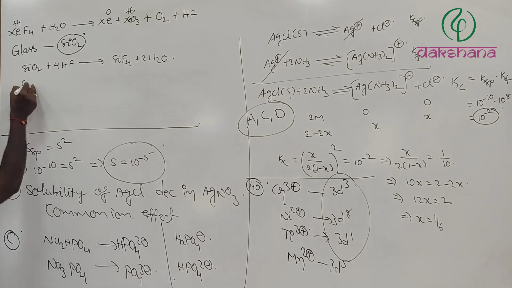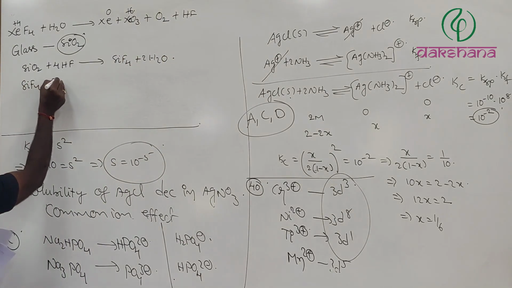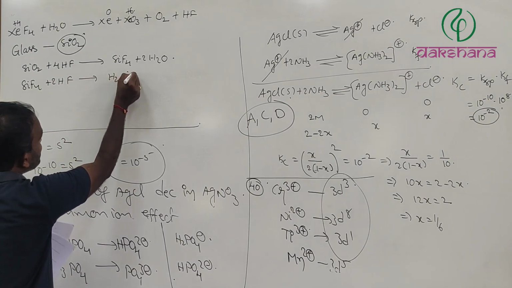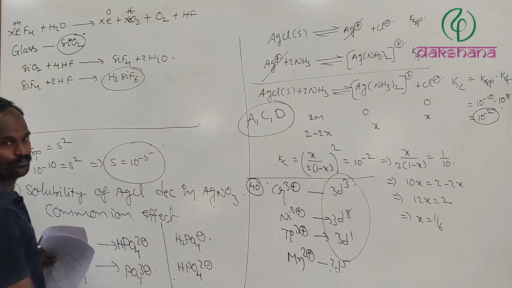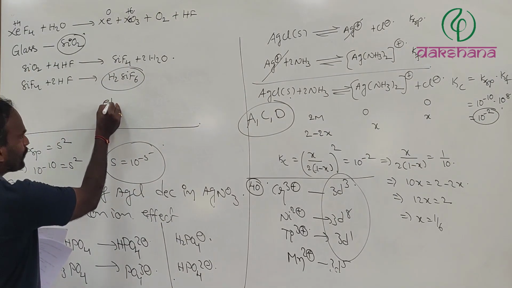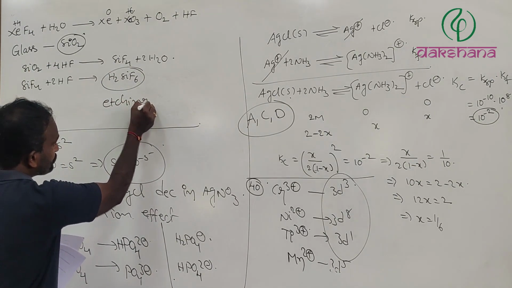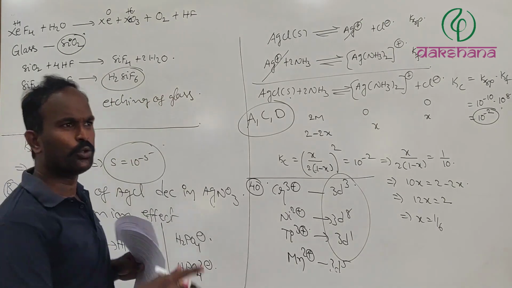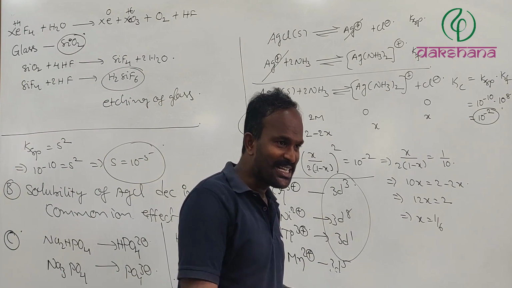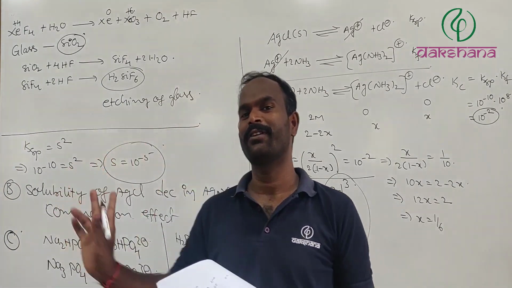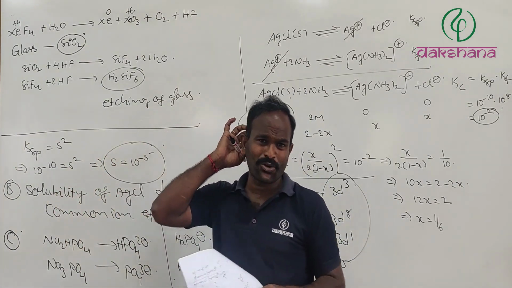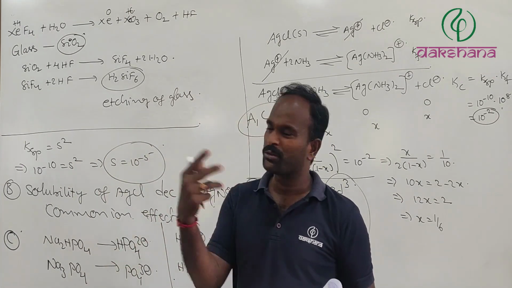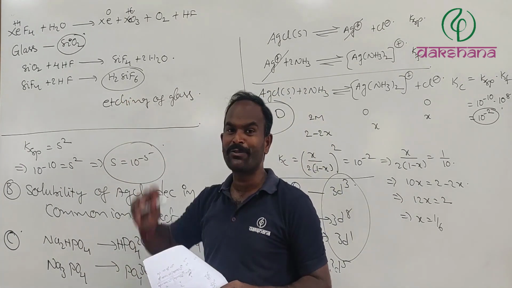And further after that, SiF4 plus 2HF gives rise to H2SiF6. This is nothing but what we call etching of glass. Glass can react with only one acid, that is HF, but not with any other acid. Even strong acids like H2SO4, HNO3 or HClO4 do not affect it. Only this one can affect.